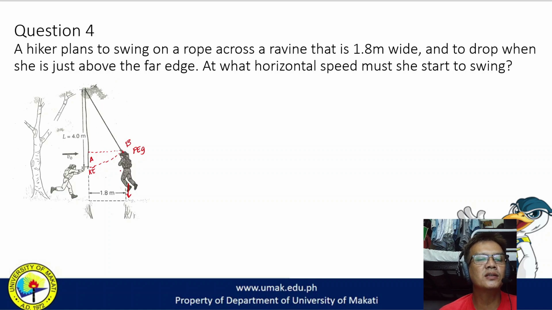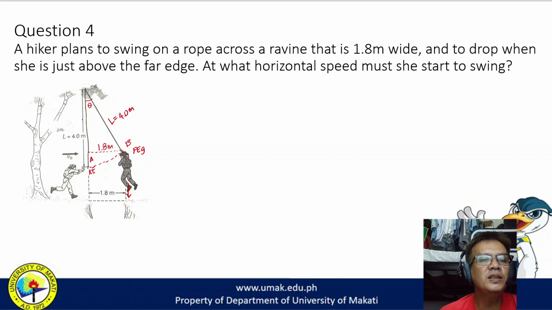Okay, now this one requires a little trigonometry to solve. We don't know theta here, or that angle here. But what we do know is that the length of the ravine, which is 1.8, is the same length here. So this one would be 1.8 meters. This length here, of course, it's the same rope. So this would also be the same length here, which is 4 meters.